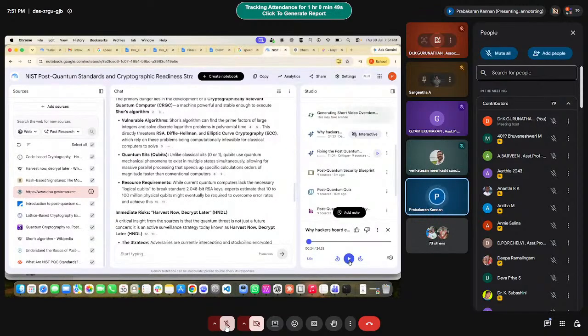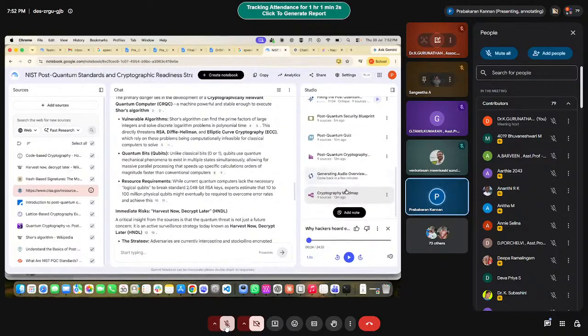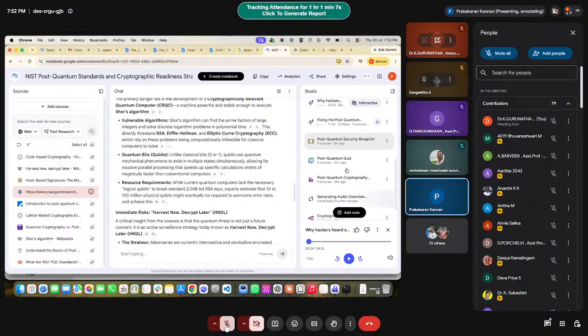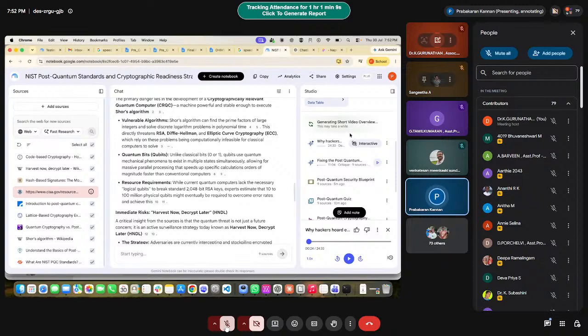So I think the audio would not be audible, so probably I will share the link and you can hear about it. In a nutshell, it is able to create audio. Similarly, it will generate a video as well, but it will take time. Hopefully you have understood the concepts of Notebook LLM and generic AI tools.